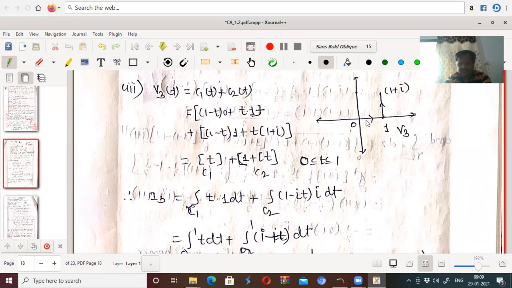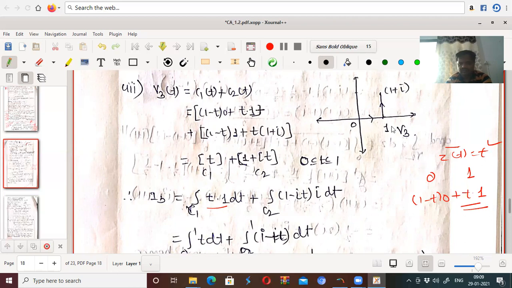What is the equation of this line? It joins 0 and 1. So you get (1 minus t) into 0 plus t into 1, so we only get t. So on that, z(t) is t. What is z bar of t? It remains t, and its derivative is 1. So along C1 it is t into 1 dt.